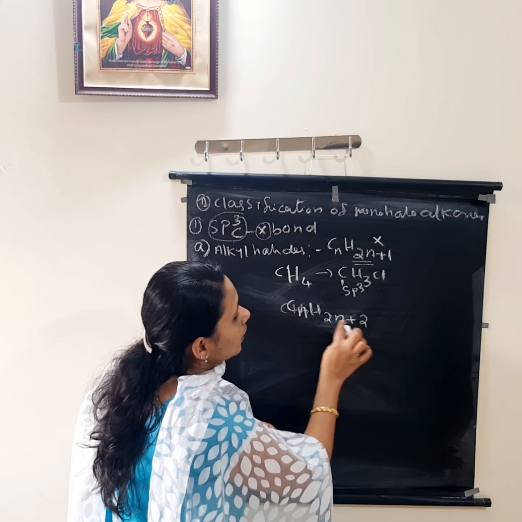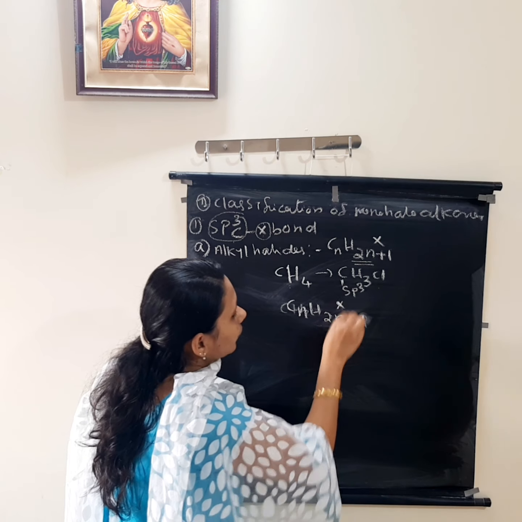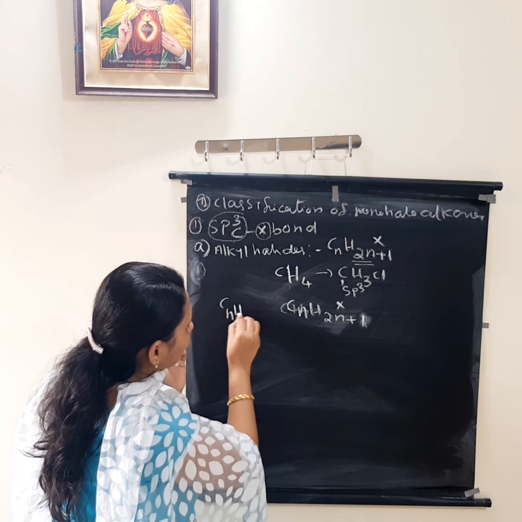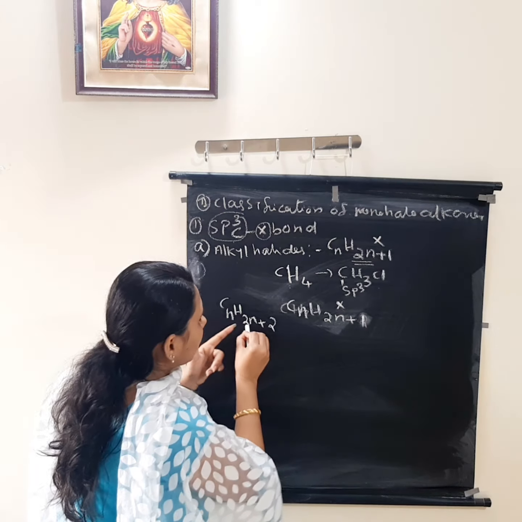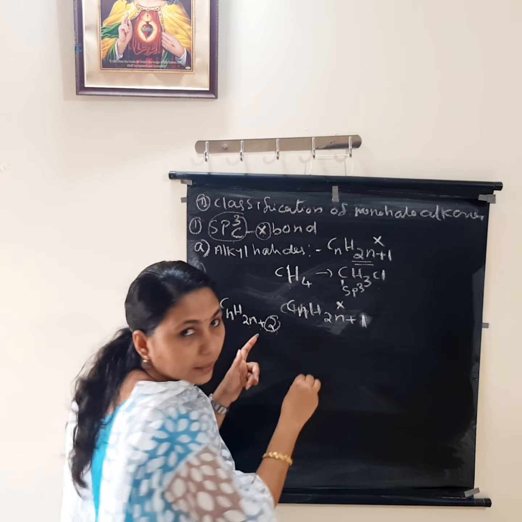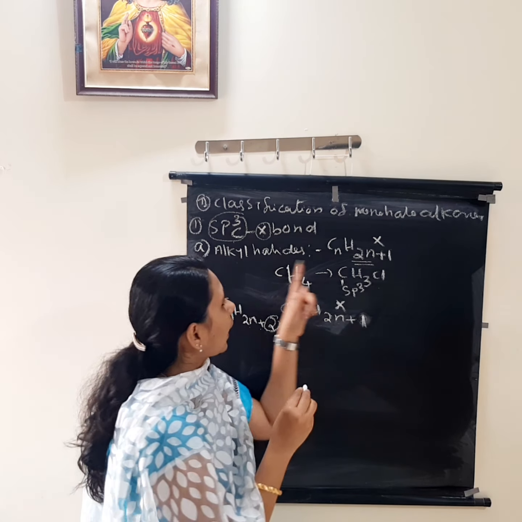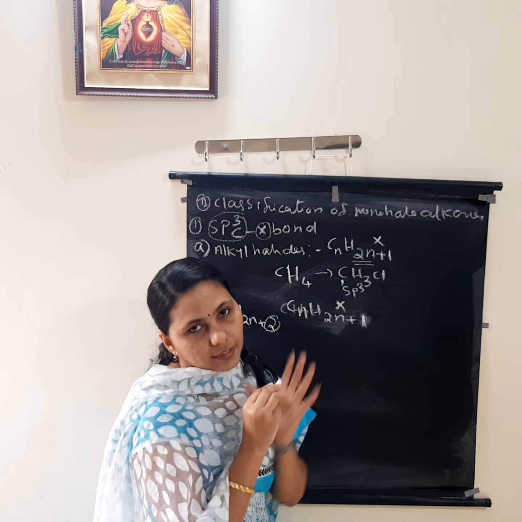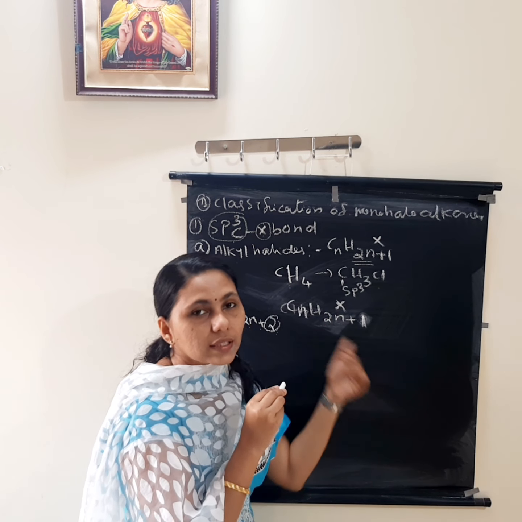That is why here it is CnH2n+1, and in place of that one hydrogen we substitute a halogen. So from 2n+2 hydrogens, one hydrogen we removed, that is 2n+1, and in that place we substituted halogen. So alkyl halides will have the general formula CnH2n+1X. It is nothing but alkanes with halogen. That is why it is known as alkyl halides.